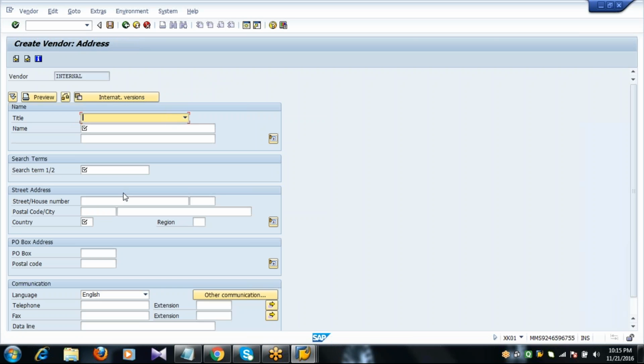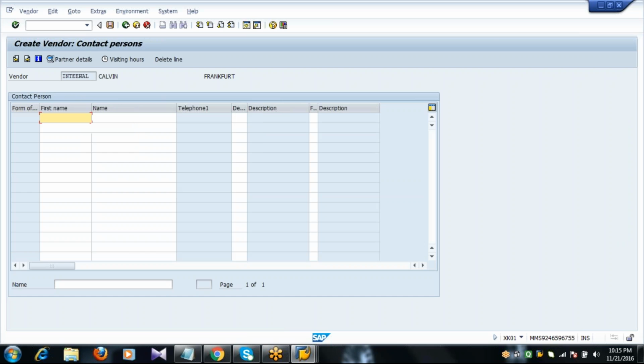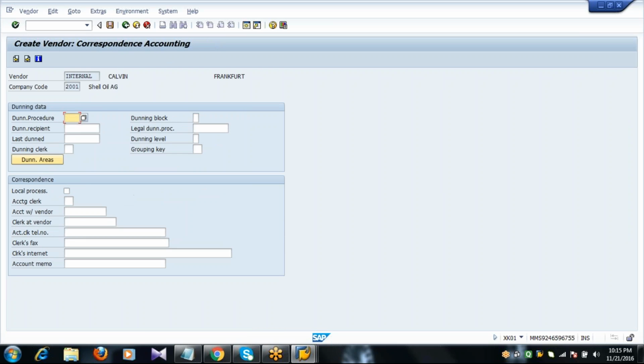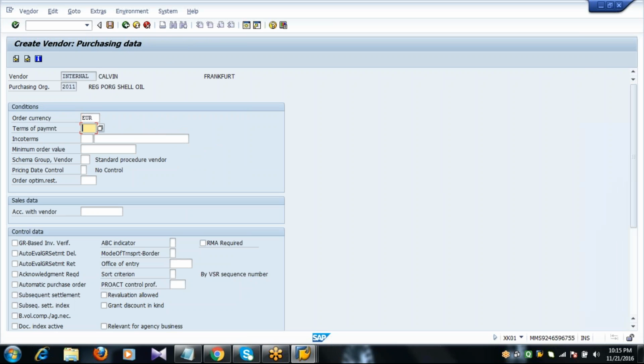Similarly, while you are practicing, at least create 3 suppliers guys, remember. The minimum is 3, maximum there is no limit, because we need at least 3 suppliers to discuss the scenarios in our MM, mainly the quotations and all. There is no limit to creating vendors. You can create as many vendors as you can, but try to maintain a minimum of 3.